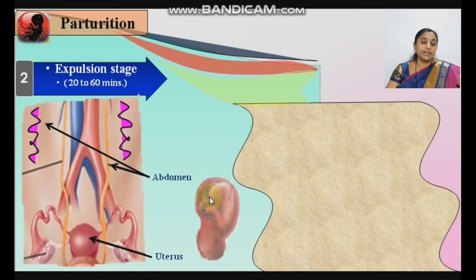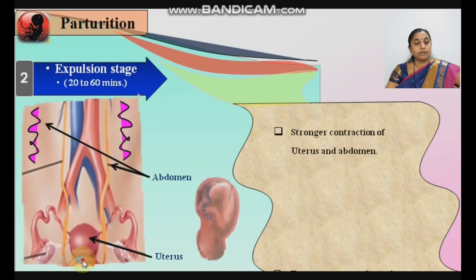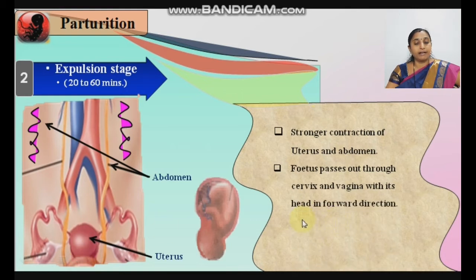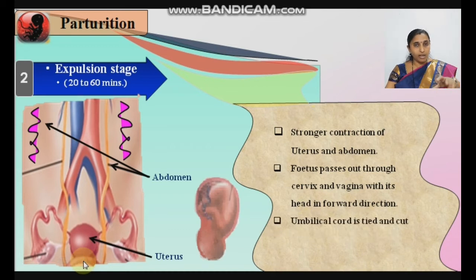See here, the fetus with its head in a downward, forward direction, and the fetus attached to the placenta with the umbilical cord. The umbilical cord contains 2 arteries and 1 vein. With stronger contraction of the uterus and abdomen, the fetus passes out through the cervix and vagina with its head forward. At the end of expulsion, the umbilical cord is tied and cut off close to the baby's navel.